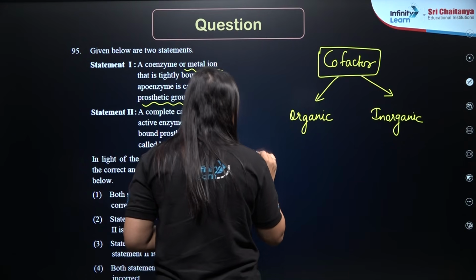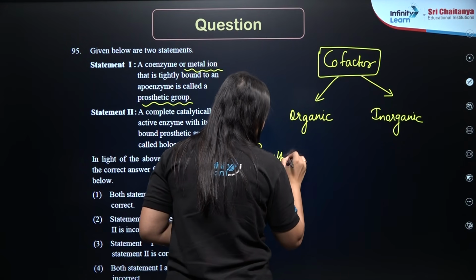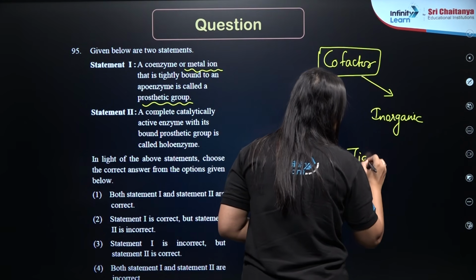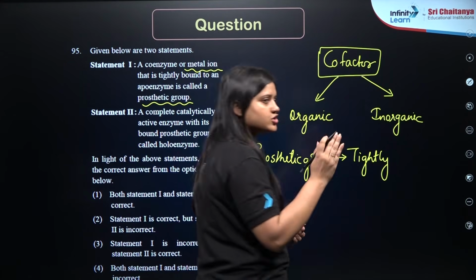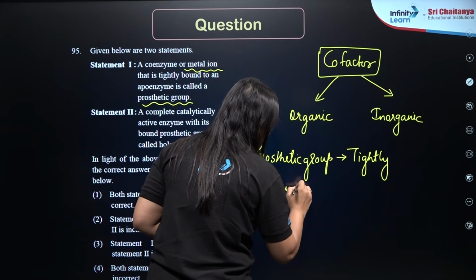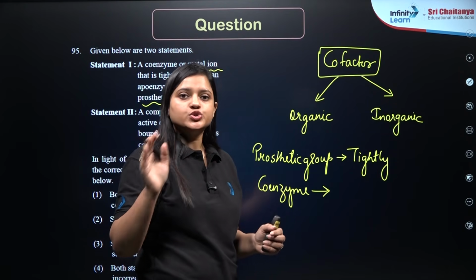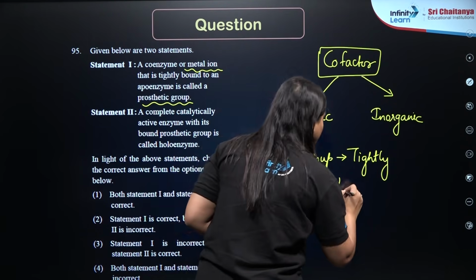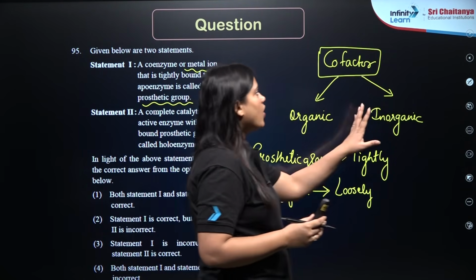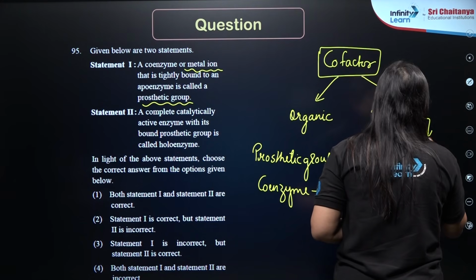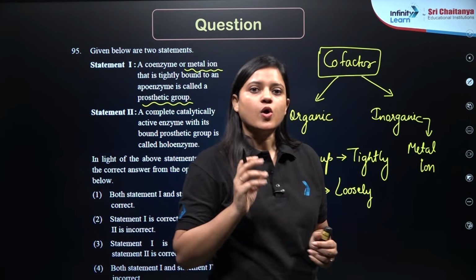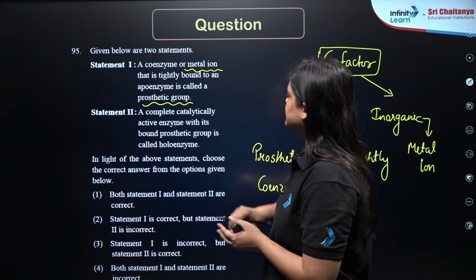The prosthetic group will be tightly attached to the apoenzyme part, whereas the coenzyme, which is usually a vitamin, will be loosely attached to the apoenzyme part. Inorganic cofactors include metal ions, which form coordinate bonds. So yes, that was true.